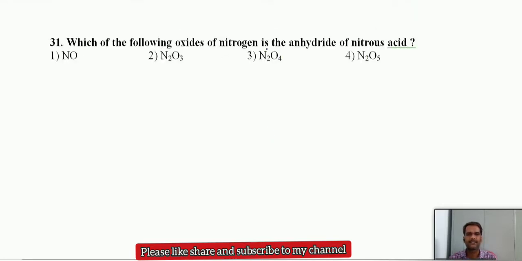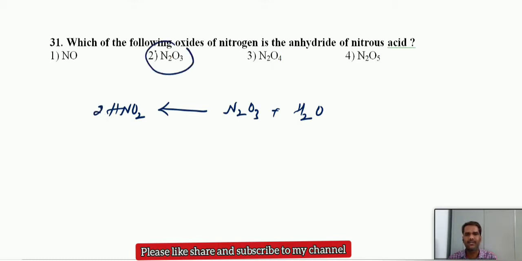Which of the following oxides of nitrogen is the anhydride of nitrous acid? Nitrous acid means what? HNO2 is nitrous acid. And this nitrous acid can be obtained if we take nitrogen trioxide and hydrolyze it. This hydrolysis can give 2 moles of HNO2. So hence we can say that N2O3 is the anhydride of HNO2. Simply you can check the oxidation state. According to oxidation state you can identify very easily. In HNO2 the nitrogen oxidation state is +3.